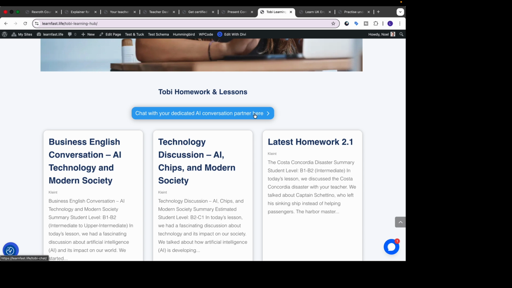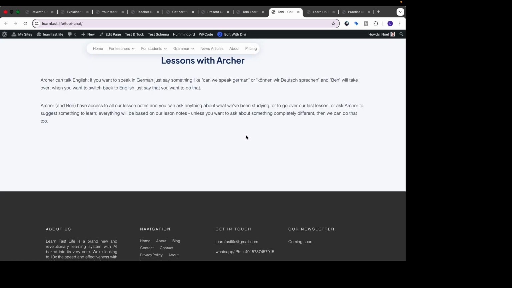But what's really nice with this is that this chatbot is trained on all of your lessons, also on the most recent lesson. And that means that for the people who maybe missed something in class, or who didn't understand something, or couldn't make it to the class, for example.